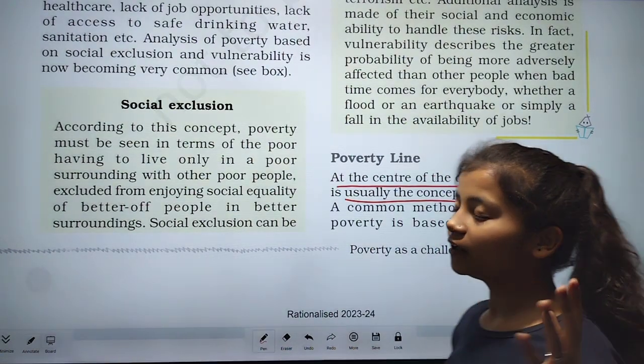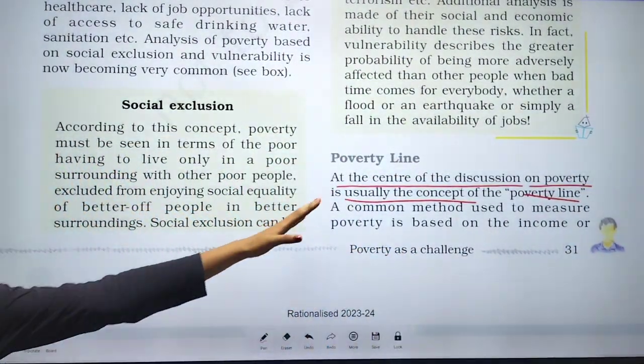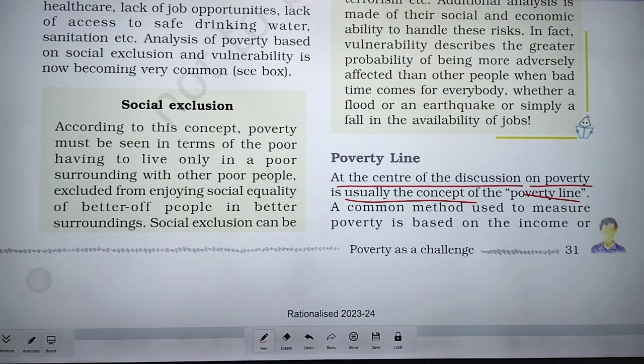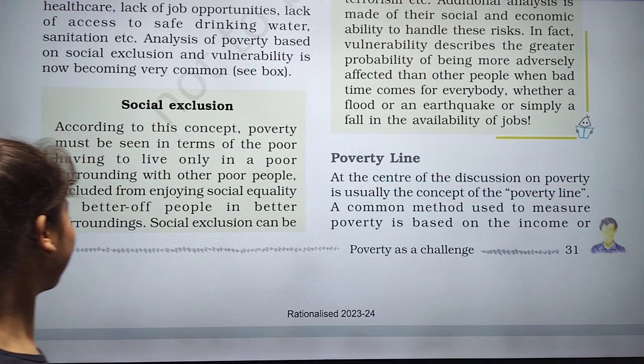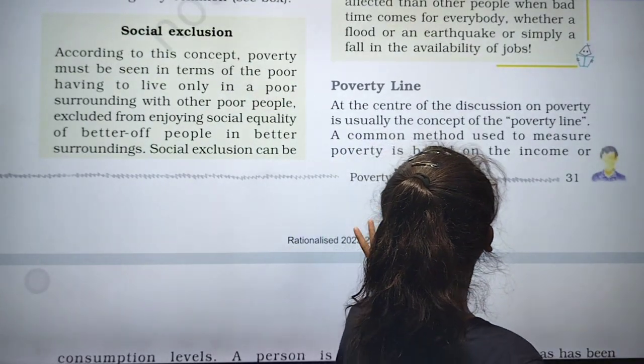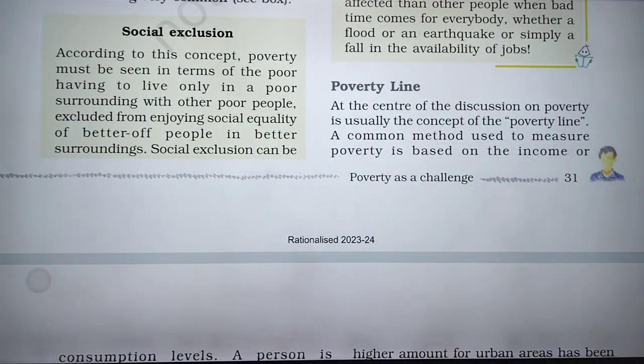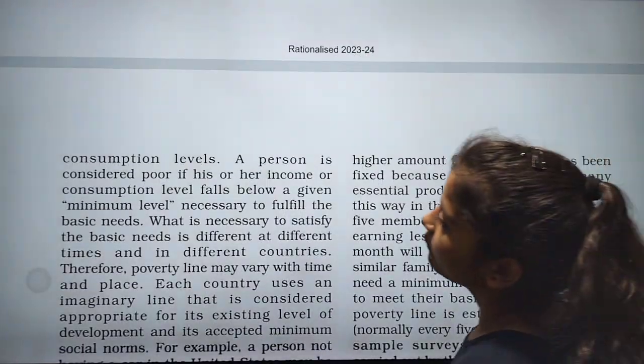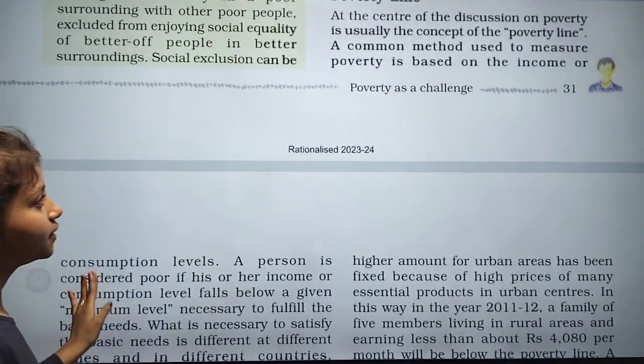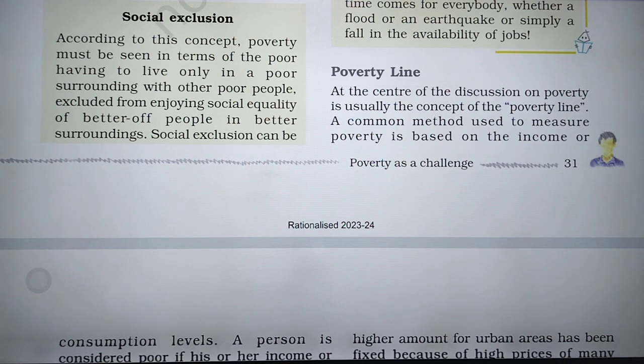A common method used to measure poverty is based on income, or we can say consumption level.